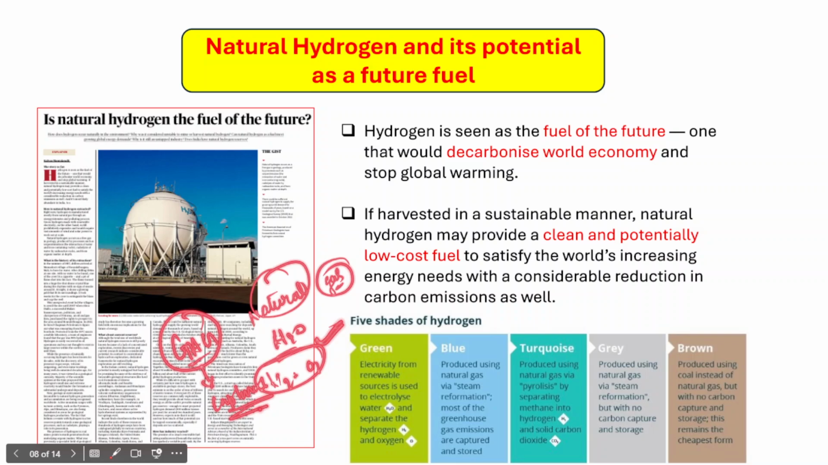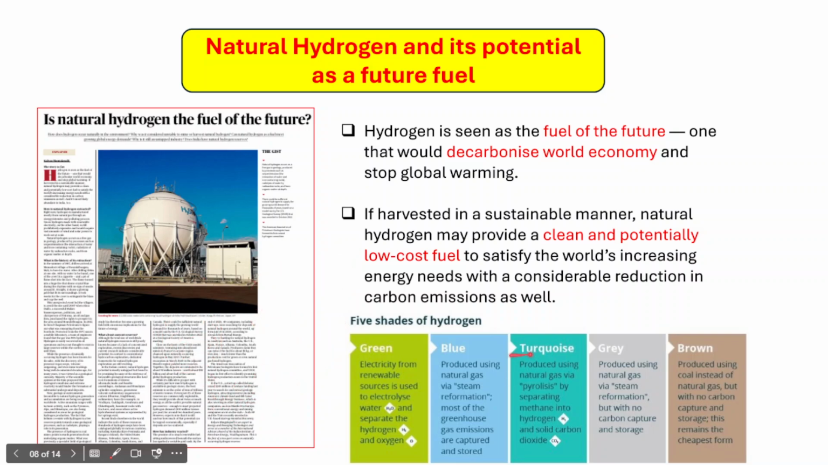So what is a turquoise hydrogen, right? This turquoise hydrogen is produced using natural gas via pyrolysis, right? Pyrolysis is also a process that has been used for the generation of energy, and in this process we would actually separate methane into hydrogen and solid carbon as well. So this is not considered as green because it is also concerned with the emission of the greenhouse gases as well, right? So there are two other different forms of hydrogen.